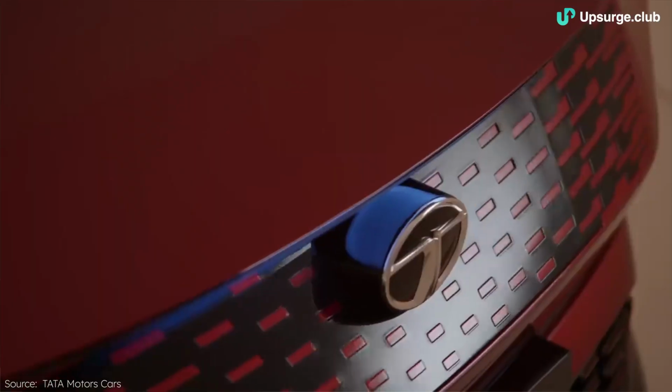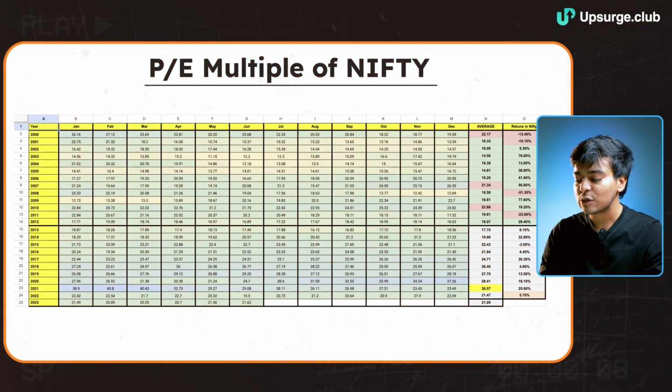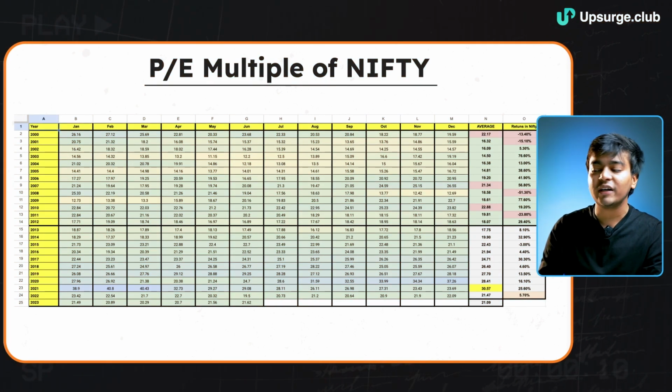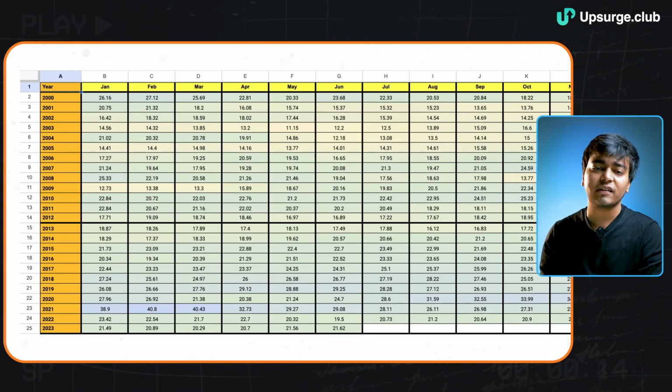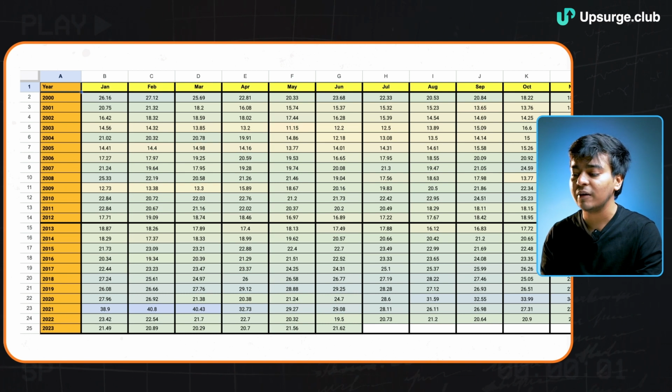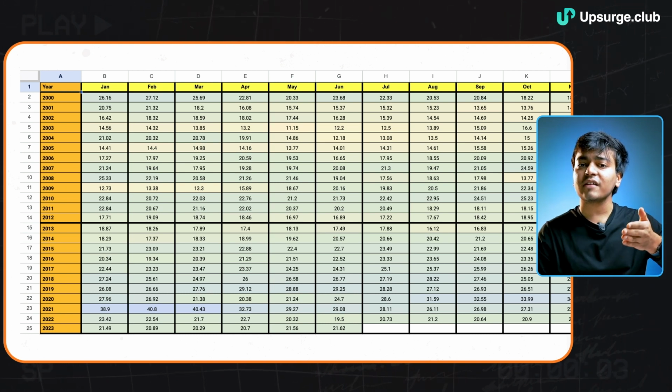That is applicable for companies. But when we look at PE multiple from a broader angle, generally the lower the PE, the better it is in terms of valuations, because we are paying a lesser amount to a particular company or an index to get that 1 rupee of earnings. Now let's look at how the PE multiple of the Nifty Index has fared in the past 23 years. We have the entire data set of the past 23 years in the Excel file, with data for every month.